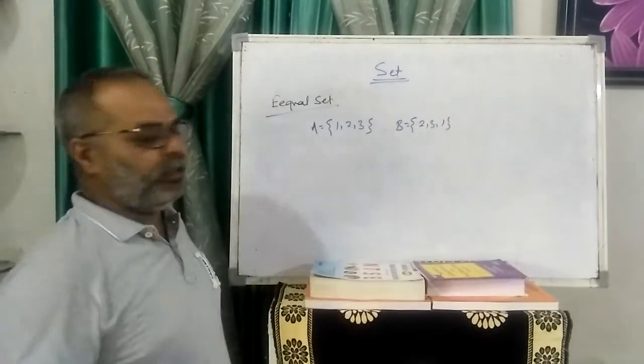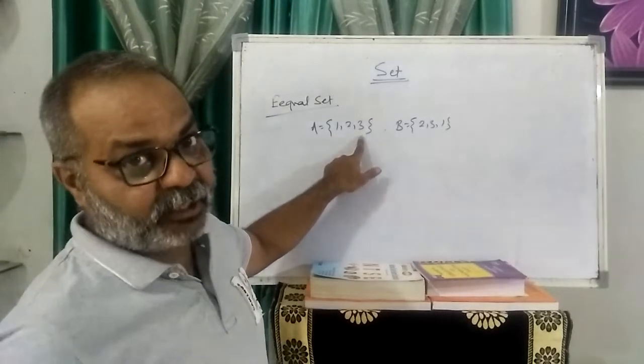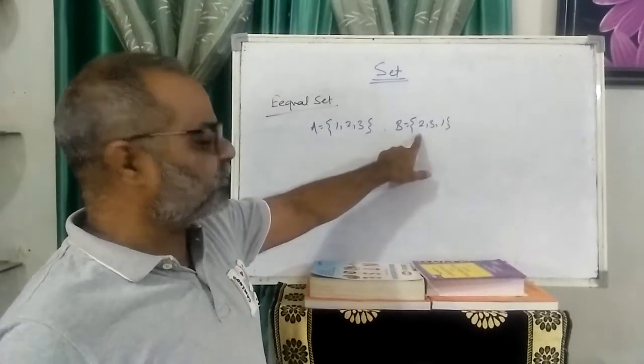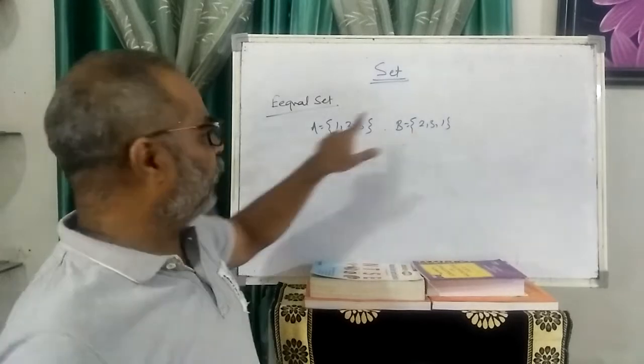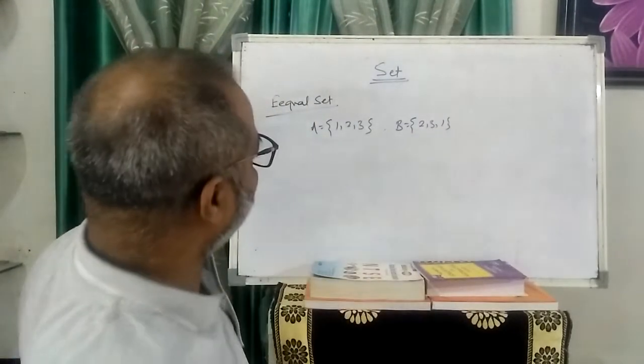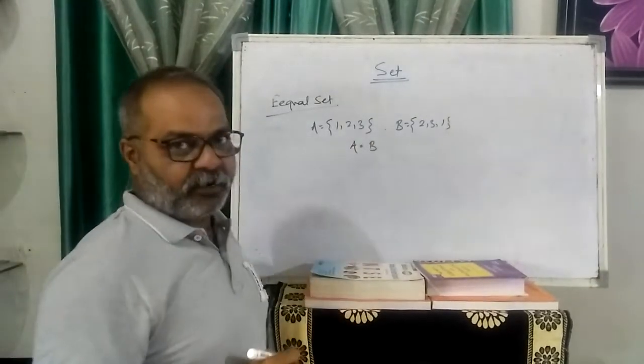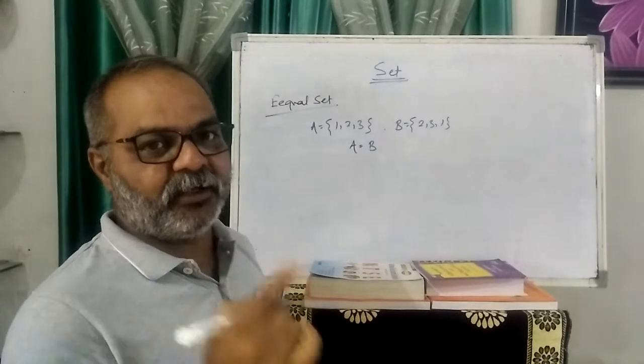Just concentrate on the elements. Which elements are present in set A? 1, 2, 3. How many elements are there? 3. Which elements are present in set B? 2, 3, 1. So every element of set A is present in set B. So that is called an equal set. I write A is equal to B. That means equal sets.